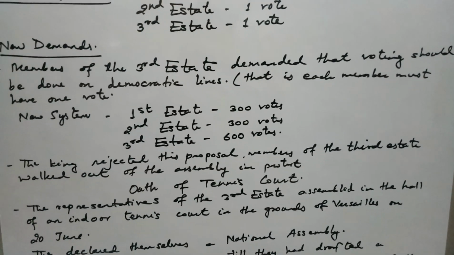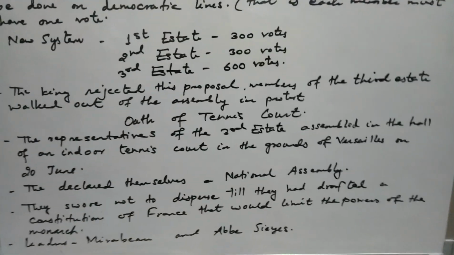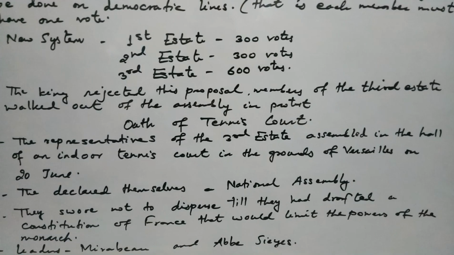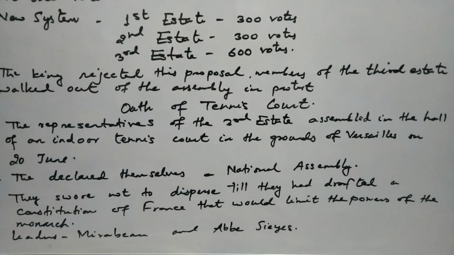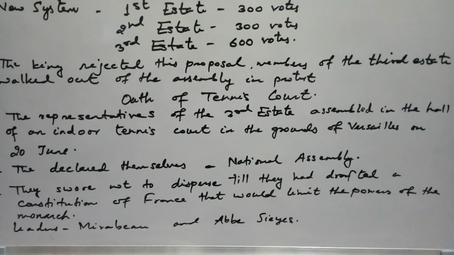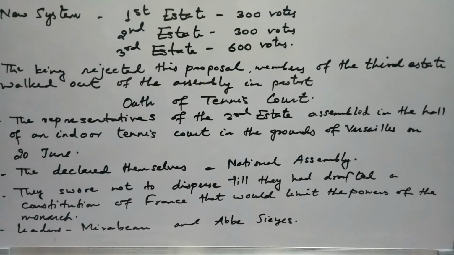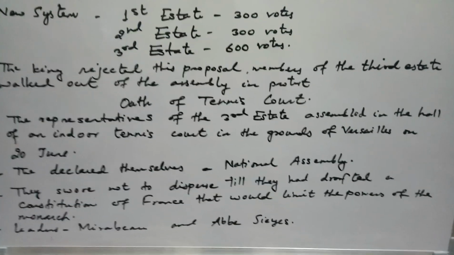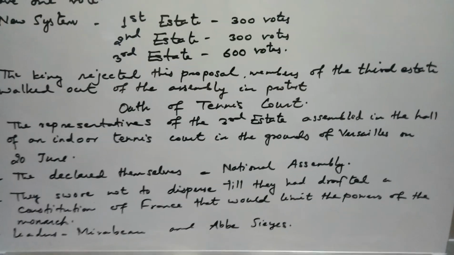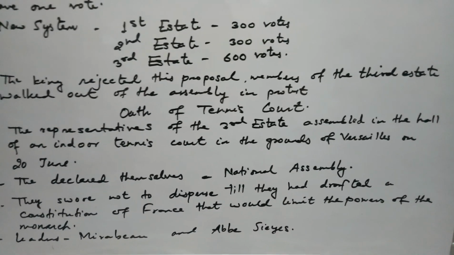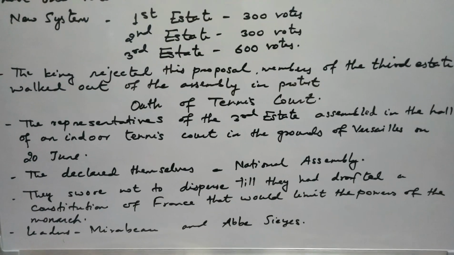So the members of the third state left the assembly and went outside. They met at a nearby indoor tennis court in the grounds of Versailles on 20th June. These members declared themselves a National Assembly, and they took an oath that they would not disperse till they had framed the constitution of France that would limit the powers of the monarch, the king. This oath is known as the Oath of the Tennis Court, and they were led by leaders like Mirabeau and Abbe Sieyes.